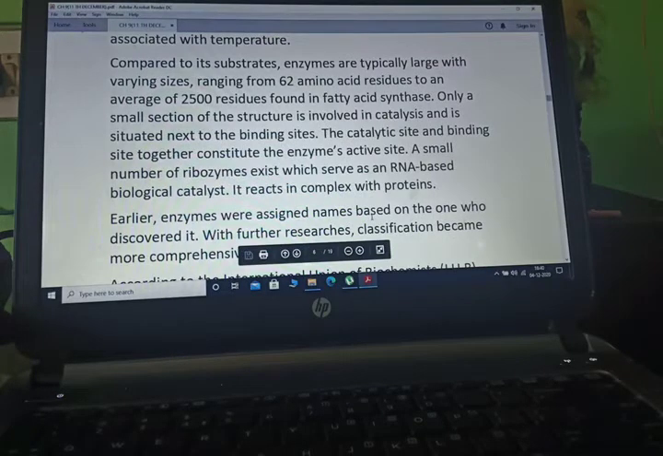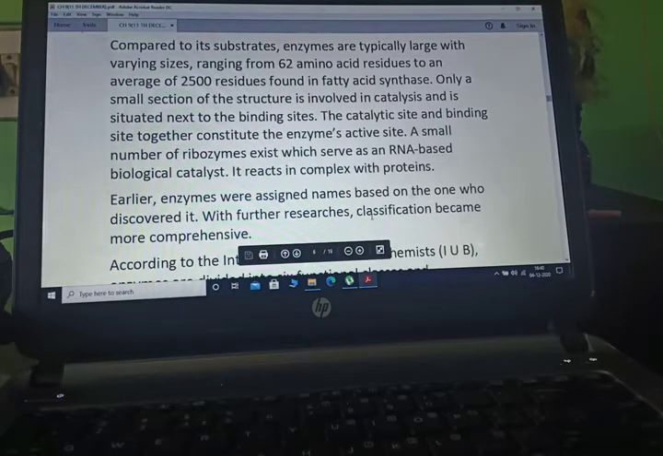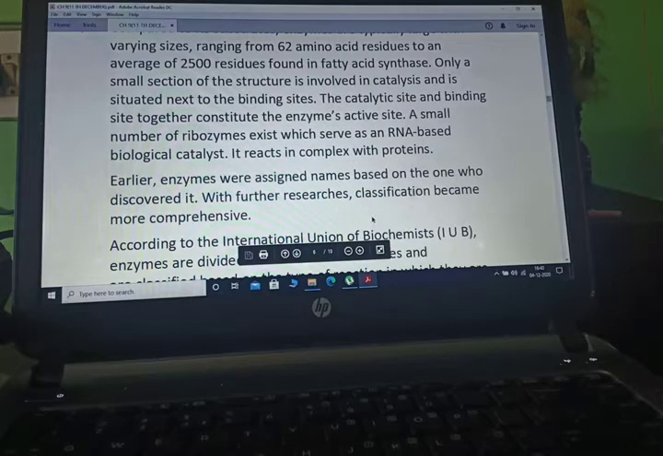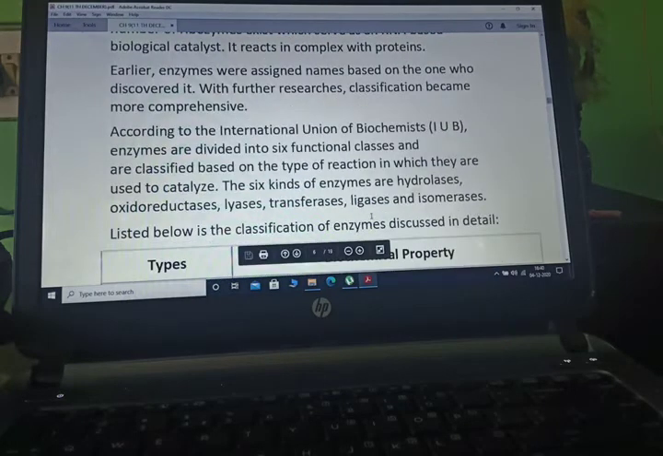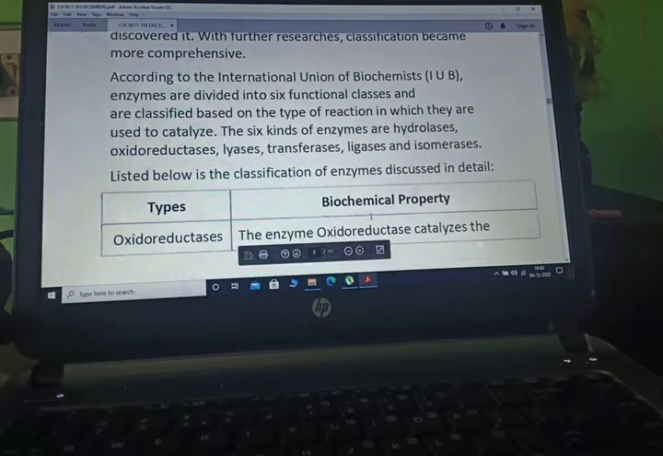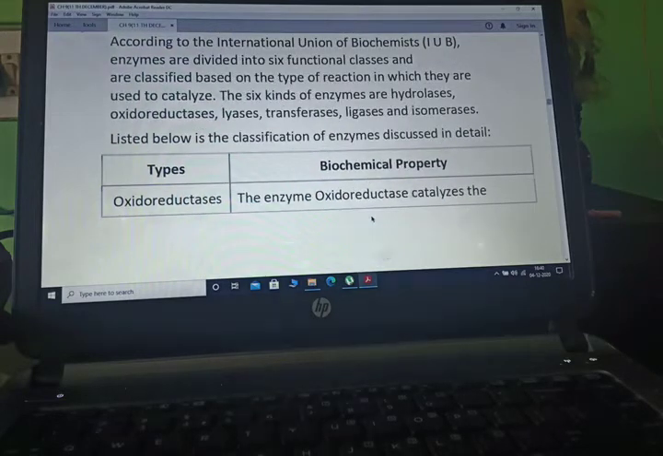The catalytic site and binding site together constitute the enzyme active site. A small number of ribozymes exist which serve as RNA-based biological catalysts. They react in complex with protein. Earlier, enzymes were assigned names based on the one or two people who discovered them. With further research, classification became more comprehensive. According to the International Union of Biochemists, enzymes are divided into 6 functional classes, classified on the basis of the reaction they catalyze.